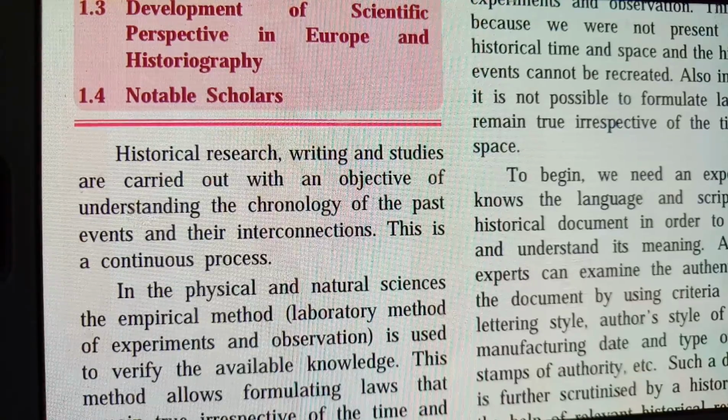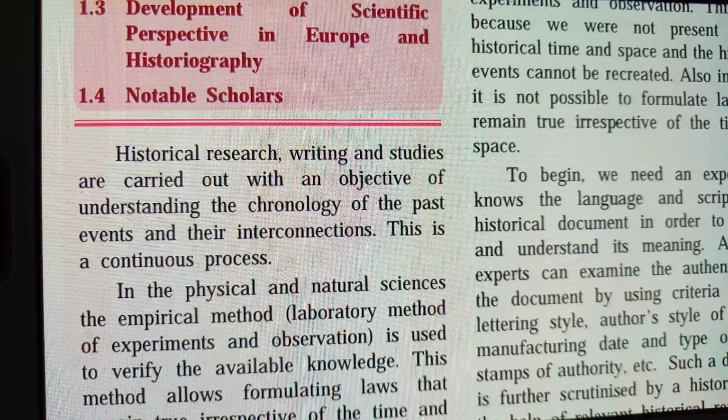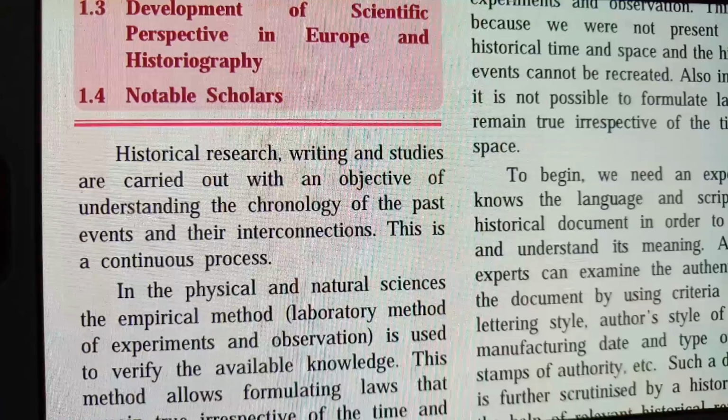Now take the example of events. What is a past event? Like civil disobedience, non-cooperation movement, all India movements. So these are the movements. They are connected with each other. So when we study interconnection, it means this is a continuous process. These events took place one after another, so they are interconnected with each other. That is called chronology of the past events and their interconnection with each other.